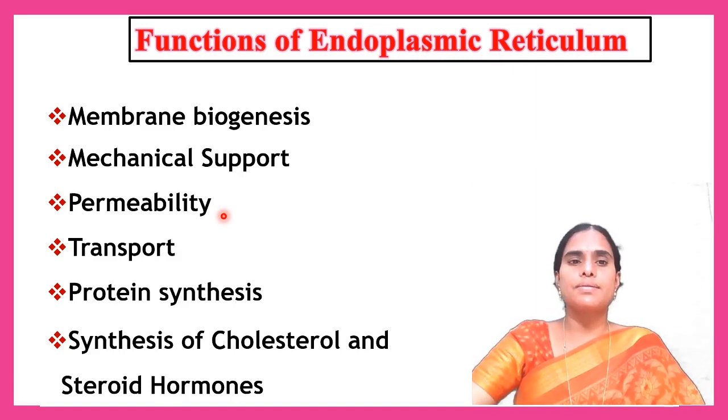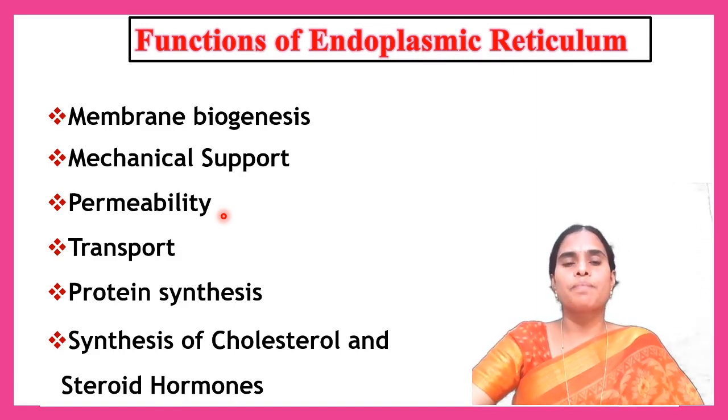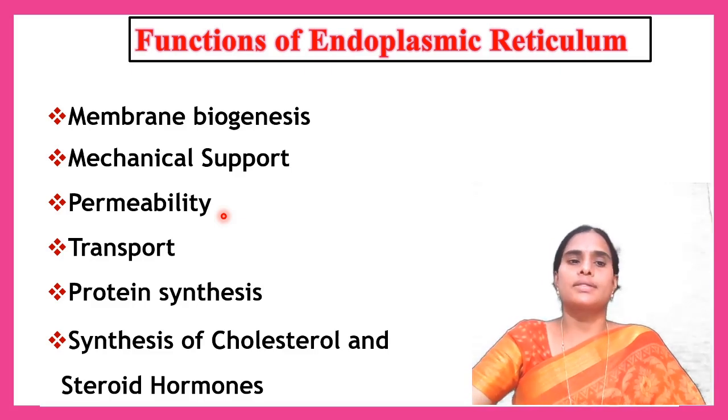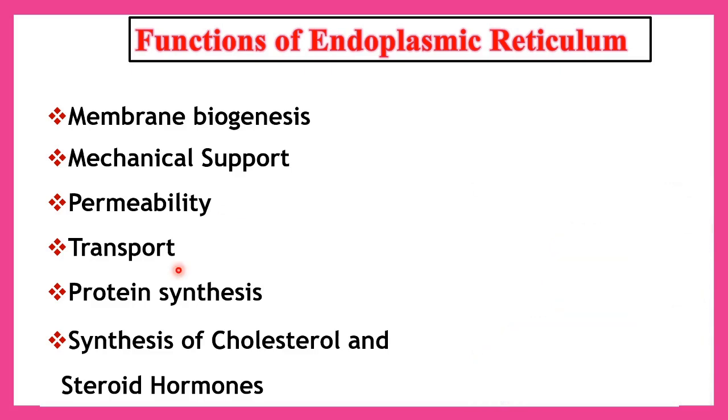Endoplasmic reticulum receives the substances from the nucleus to the plasma membrane through the Golgi complex, ribosomes and lysosomes. It permits different types of molecules and ions. Transportation of ions and molecules is also called circulation and exchange of molecules. It acts as an intracellular transport system.